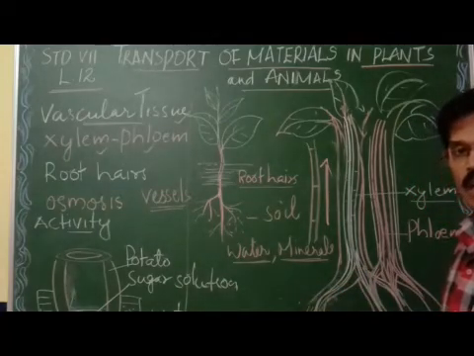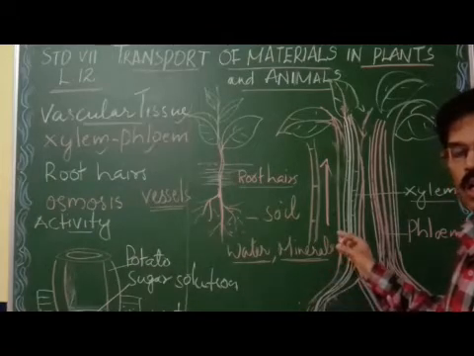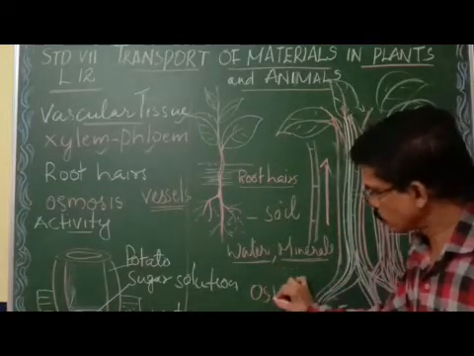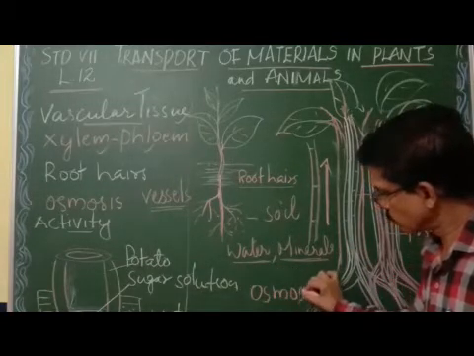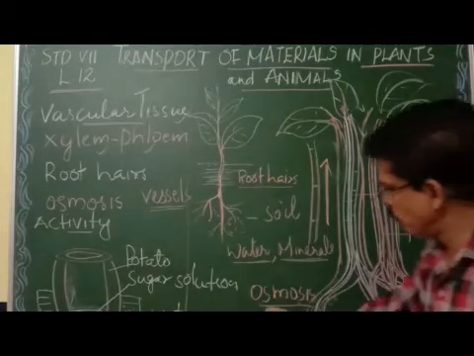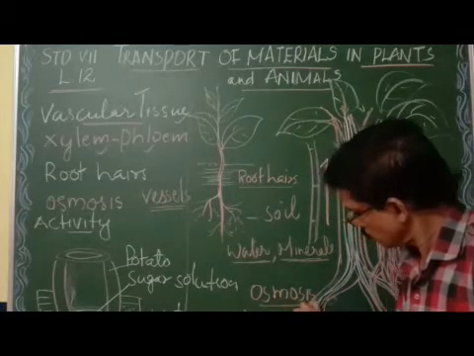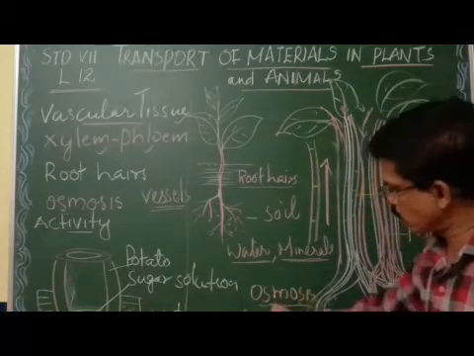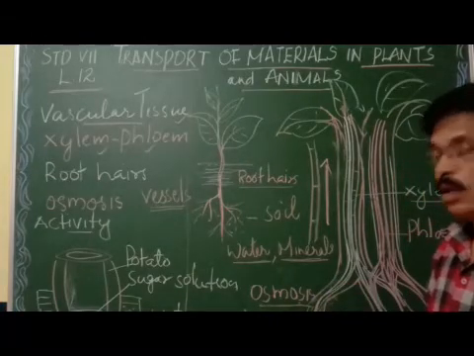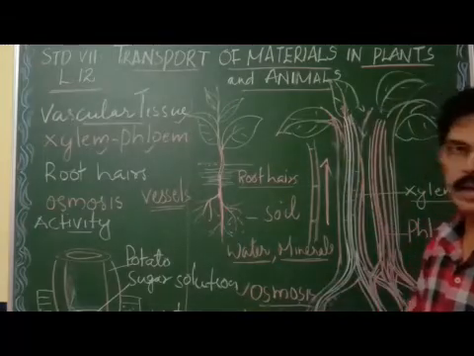These water and minerals are transported from the soil to the roots by osmosis and diffusion. How do water and minerals from the soil enter the root? By osmosis and diffusion. Clear?